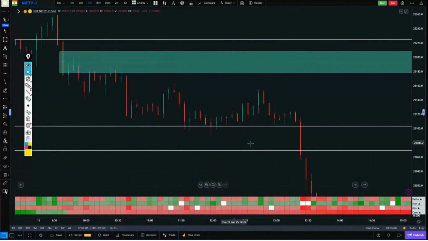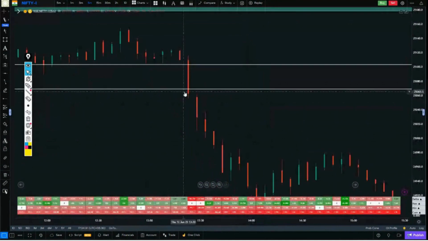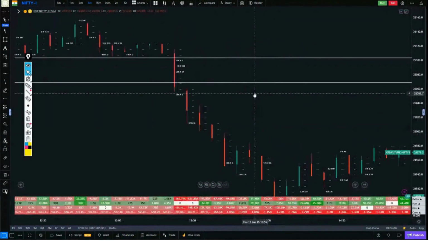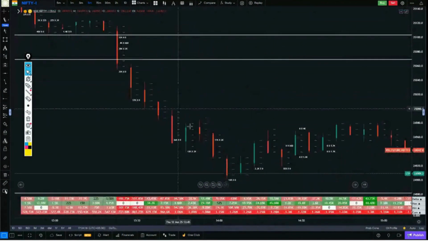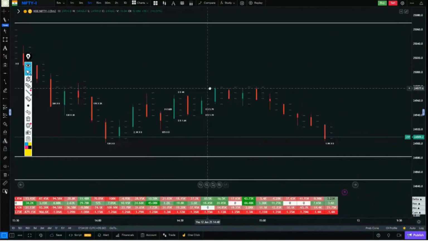Rejection. Sellers broke it once again. But this time, there was no pullback seen anywhere. Just aggressive sellers stepped in and, by continuing to sell, moved the price quite a lot here. If there was any pullback, it happened somewhere around here only.